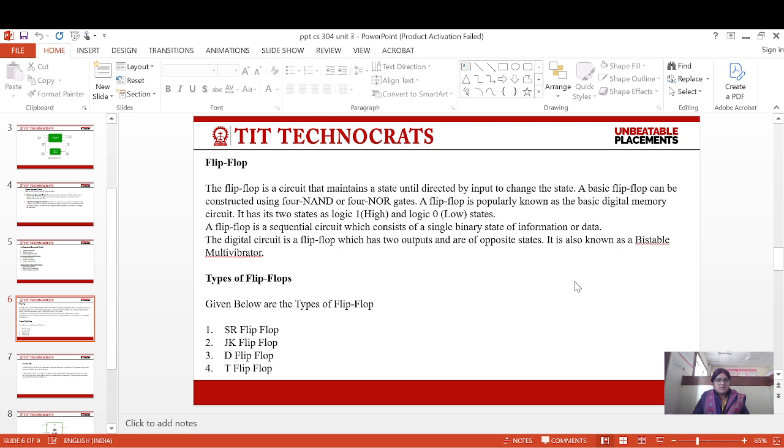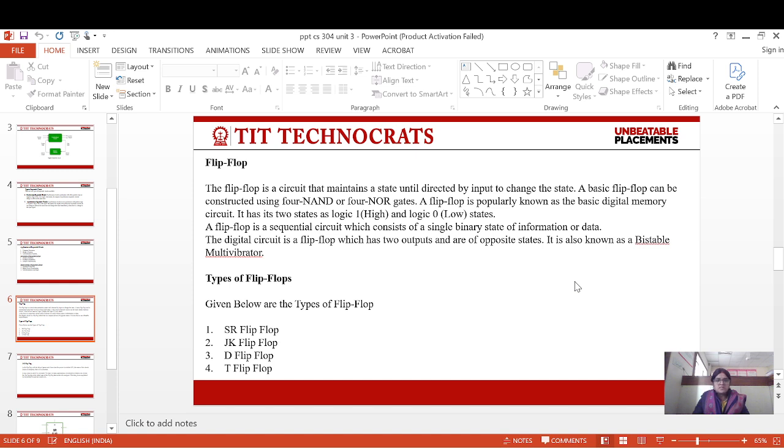What is a flip-flop? A flip-flop is a circuit that maintains a state until directed by input to change the state. A basic flip-flop can be constructed using four NAND or four NOR gates. A flip-flop is properly known as the basic digital memory circuit. It has two states: logic 1 is the high state and 0 is the low state.